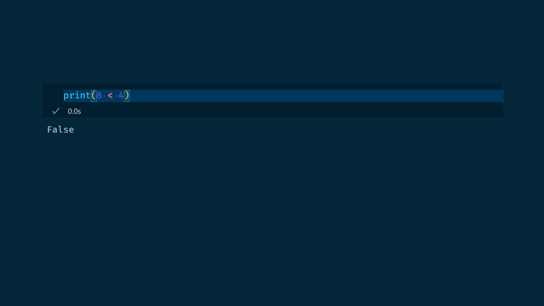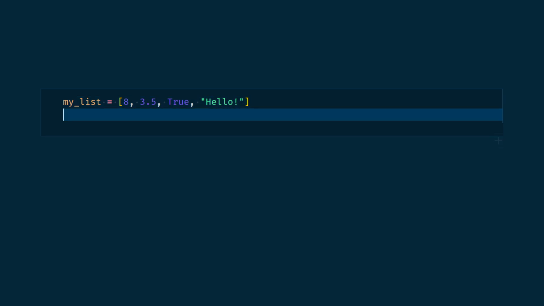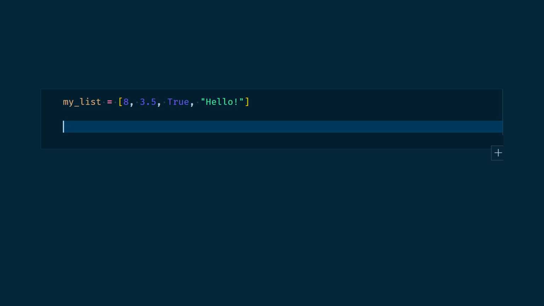Using different comparison operators, we can also check for a greater value, a greater or equal value, a strictly equal value, or a strictly different value. In this video, we will also need to iterate through objects. We will create the simplest collection of objects, the list. In Python, it is written using square brackets, like so. As you can see, we can have objects with different types in the same list.